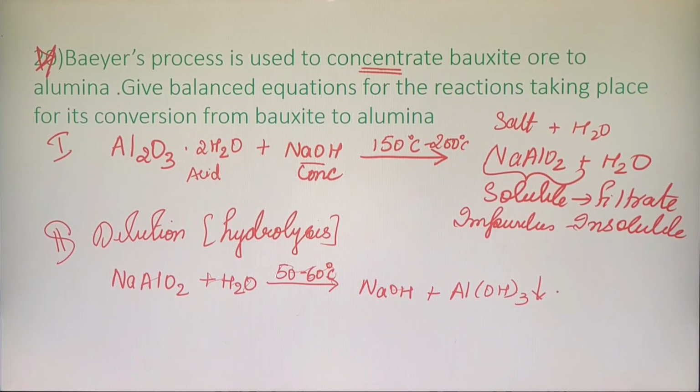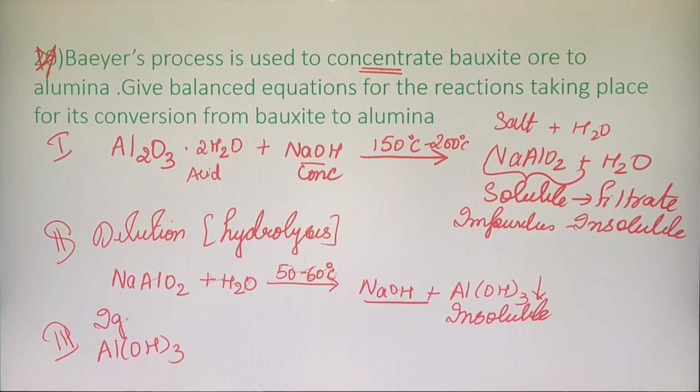What is the name of the insoluble precipitate formed here? Aluminium hydroxide. Clear? So step number 1, I add NaOH. Step number 2, when I diluted it, when I added more water to it, I got back my NaOH which I had used, okay, which I can again reuse. But this time, I will get an insoluble compound. Which is that insoluble compound, children? It is aluminium hydroxide.